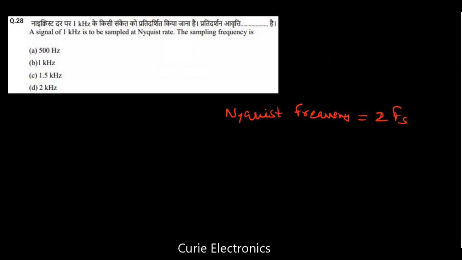So whatever signal we are going to sample, we have to sample at least 2 times that frequency. Then only we can reproduce the signal properly. So for the 1 kHz signal, the sampling frequency has to be 2 times that, which is 2 kHz.